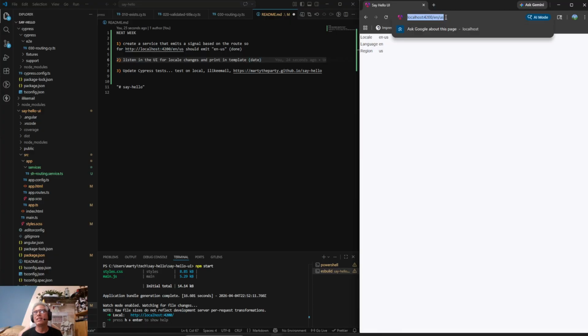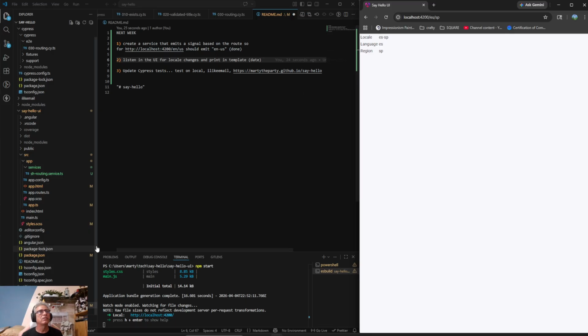So if I said EN and then let's say ES, then we should see ES. And then if I say MX, that's Spanish Mexican. And then I believe this is Spanish Spain. So as you can see, we have that squared away.